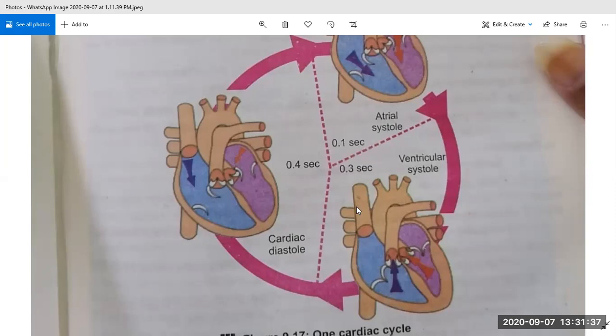Now I will tell you how the lub dub sound is produced. We all know that valves are present between the right atrium and right ventricle, and these valves are tricuspid, meaning there are three flaps between these two chambers. When they close, at that time the lub sound is produced. And the bicuspid valve is present between the left atrium and left ventricle.